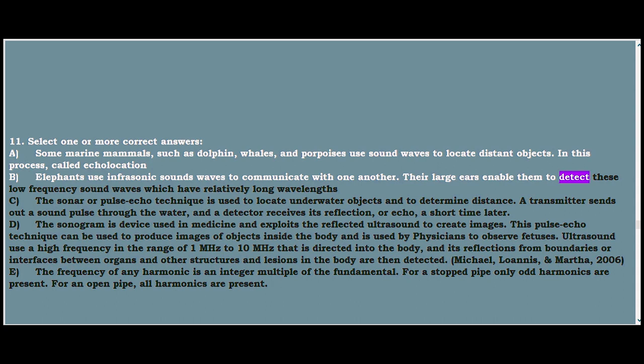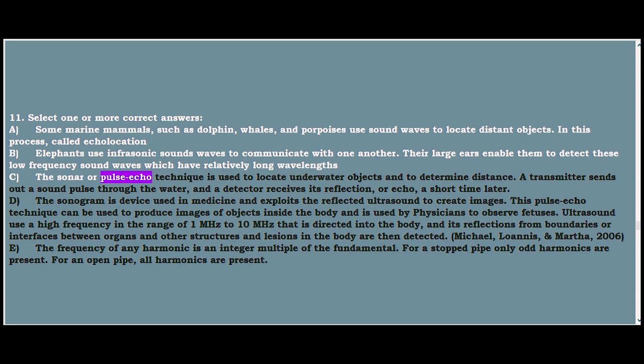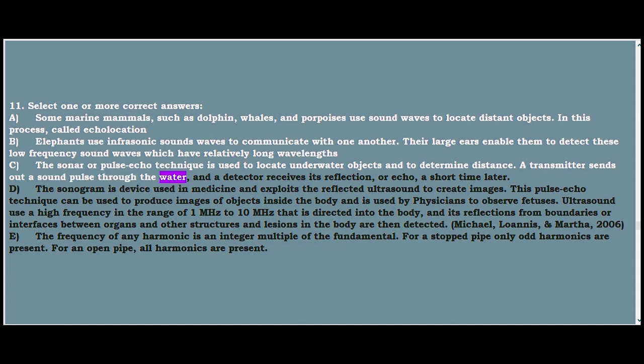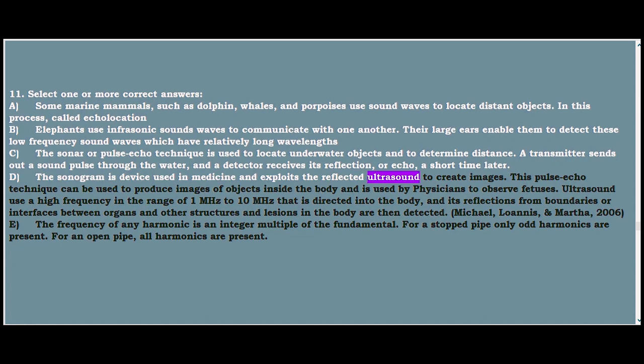Their large ears enable them to detect these low-frequency sound waves, which have relatively long wavelengths. C. The sonar or pulse echo technique is used to locate underwater objects and to determine distance. A transmitter sends out a sound pulse through the water, and a detector receives its reflection, or echo, a short time later. D. The sonogram is a device used in medicine and exploits the reflected ultrasound to create images.